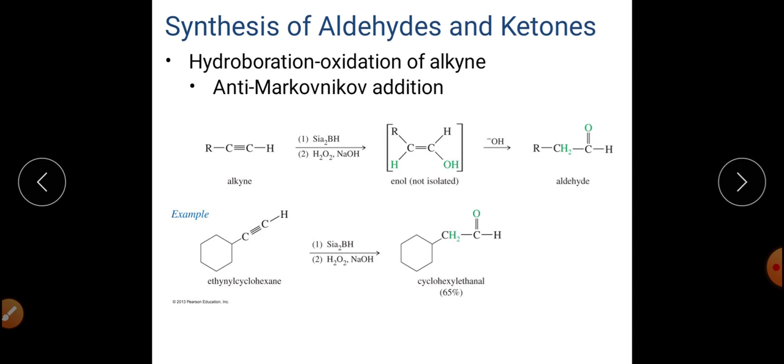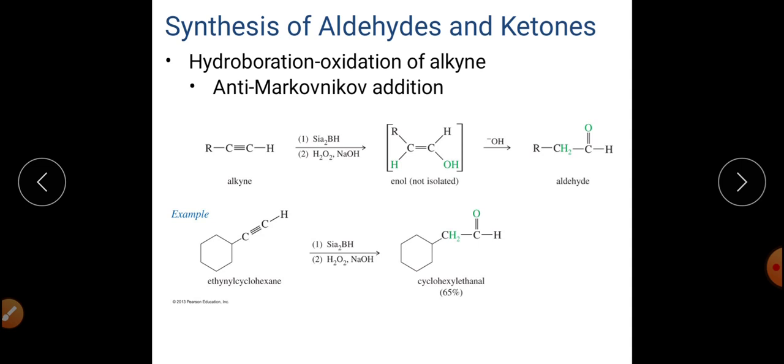In contrast to this B2H6 in presence of tetrahydrofuran, we can also use different other types of borane which are available, which are generally sterically more hindered. And the reason of using sterically more hindered hydroboration reagent or borane is because that alkynes will get converted into alkenes only.